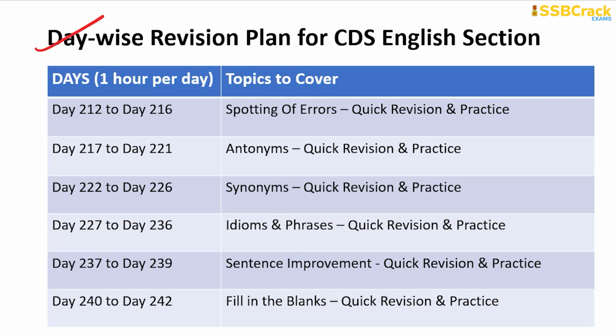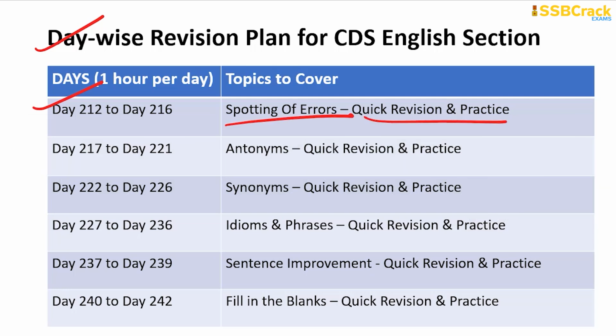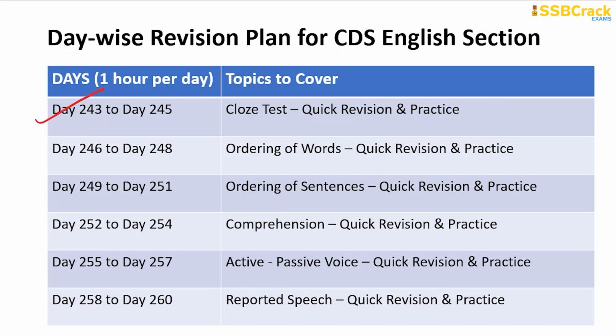So here is a day-wise revision plan for the CDS English paper, and you have to start from day 212 to day 216 for a quick revision and practice of spotting of errors, day 217 to 221 for antonyms, day 222 to 226 for synonyms, day 227 to day 236 for idioms and phrases, day 237 to day 239 for sentence improvement, day 240 to day 242 for fill in the blanks, day 243 to day 245 for cloze test,